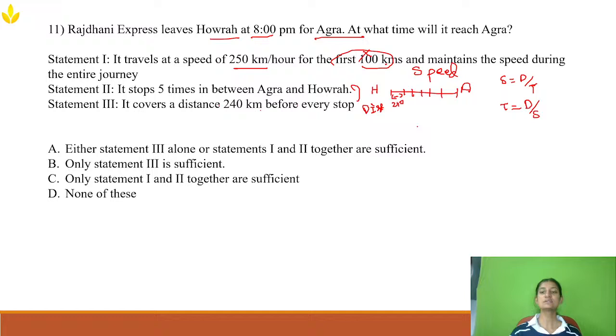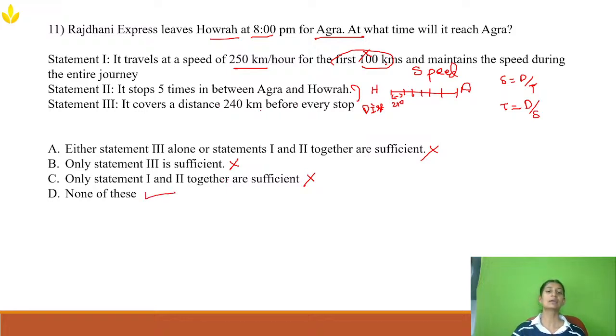Okay, by using this, I cannot find an answer. So this is the wrong answer. Only 3 is sufficient? Again, the 3 is only giving me the distance between the stops. So it is not giving me the time. Next they are telling that only statement 1 and 2 together are sufficient. Again, 1 and 2 can only get me time and number of stops. So option D is the right answer.